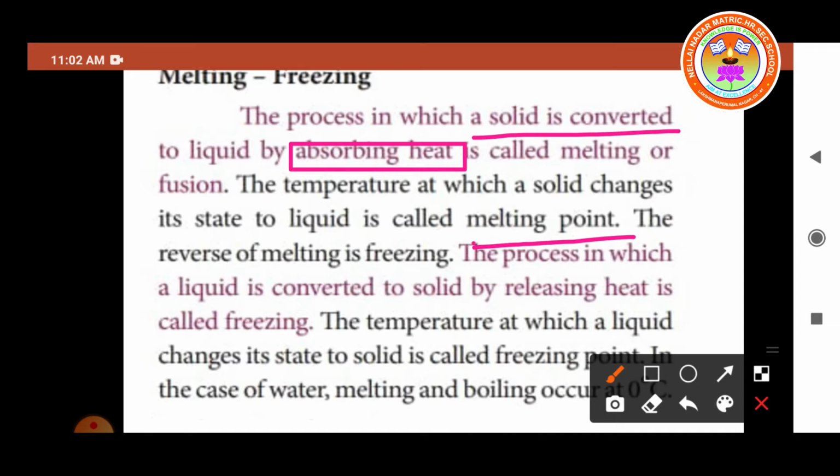The reverse of melting is called freezing. The process in which the liquid is converted to solid by releasing heat is called freezing. Melting is absorbing heat energy, freezing is releasing heat energy. So what is melting? The solid is converted into the liquid by absorbing heat. What is freezing? The liquid is converted into the solid by releasing heat. The temperature at which the liquid changes its state to solid is called the freezing point.